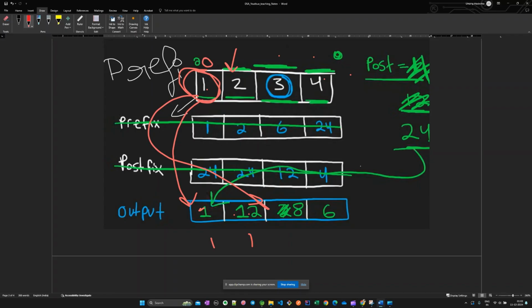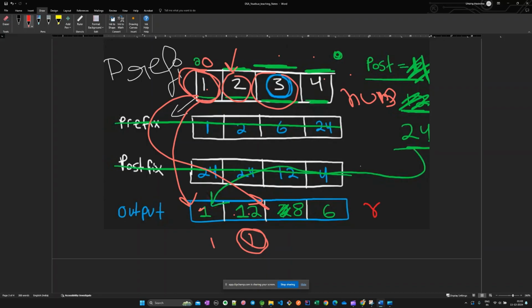For the next number we would have the prefix as the previous number in the nums array. Let me write it as the result array: result of I minus 1 times nums of I minus 1 would be the prefix for the ith position.